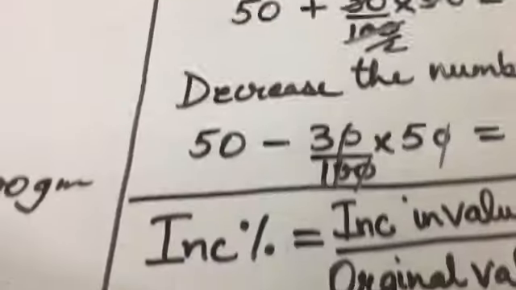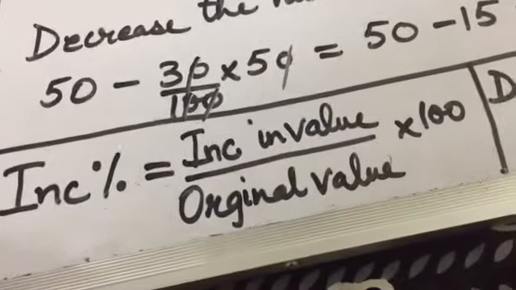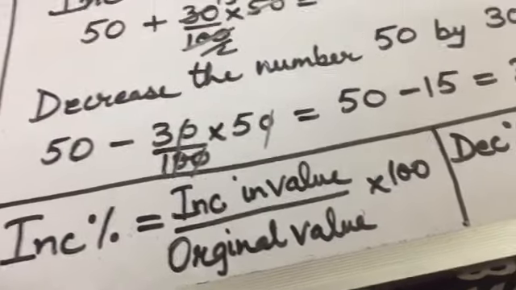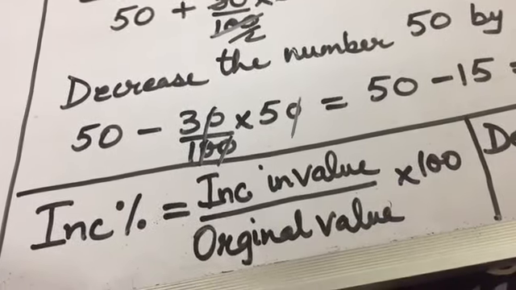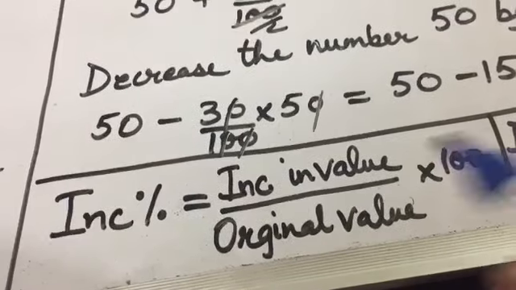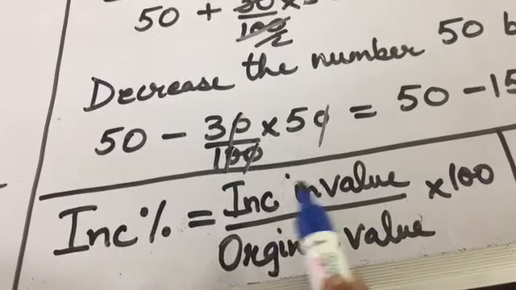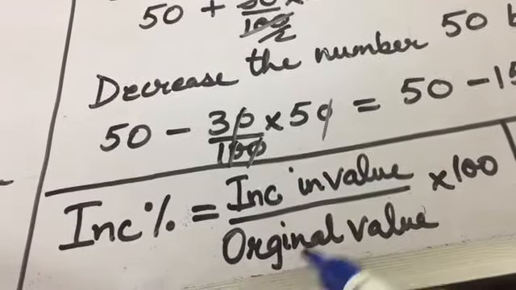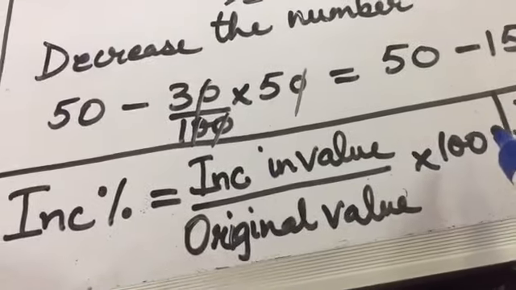Clear? There's another important formula here, children: percentage increase. If you are asked that the value of land increases, its value was 2 lakh and it is increased to 3 lakhs in 1 year, what is the percentage increase? When they are asking you percentage increase, what will you do? Increase in value divided by original value into 100.